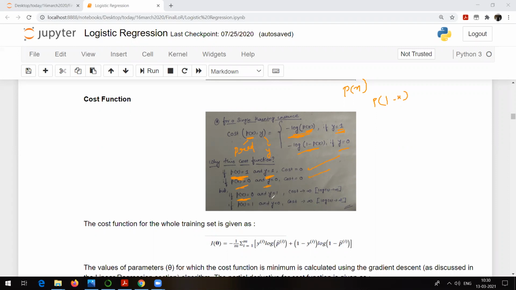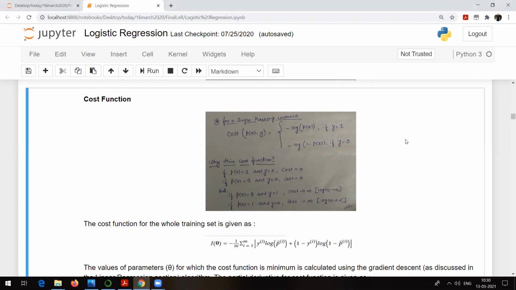But if they are not matching, if your model is saying that the record belongs to the 0th class and originally the record belongs to 1, the cost is infinity, because you know that minus log of 0 is going to be infinity. And the same is here. If probability of x is equal to 1 and your model is saying 0, again the cost is infinity. So this is a simple cost function which can give you an idea about what the cost will be if the predicted result and the original result are not matching. This is a simple mathematical representation.